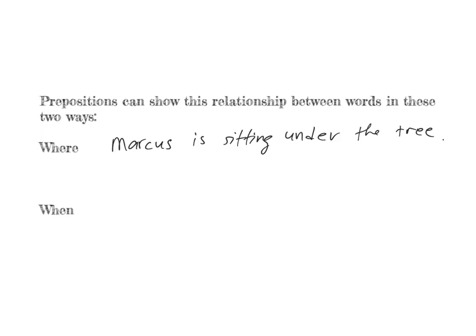And so with this example, Marcus is sitting under the tree. The preposition is under and is expressing where Marcus is sitting. The relationship is between Marcus and the tree. He happens to be sitting under it, so it's expressing where. And since you're all Latin scholars, this sentence in Latin would be Marcus sub arbora sedet. And in Latin, sub is the preposition, and arbora is the object of the preposition.